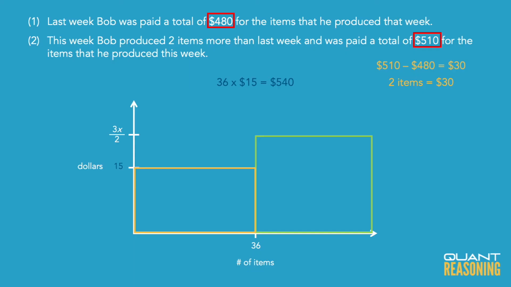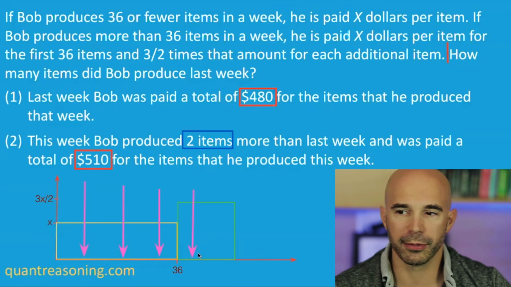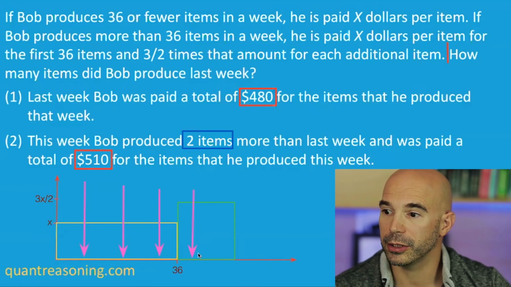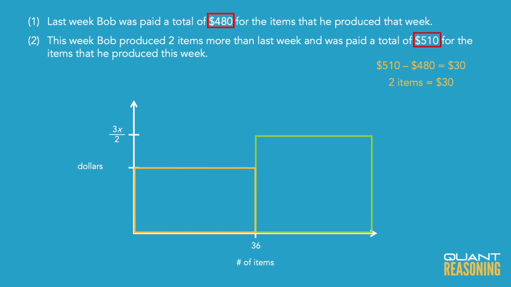Is it possible that both units came from the yellow rectangle and they were $15 each? Yeah, x can be 15 because 15 times 36 is 540, which is more than 510. So yes, it is possible that those 2 extra items came from the yellow rectangle. And is it possible that both units came from the green rectangle and they were $15 each? Yeah, in that case, x is 10 and 3x over 2 is 15. If x is 10, then the first 36 items are 360, and we're dealing with 480 going to 510. So in that case, we would be in the green rectangle.